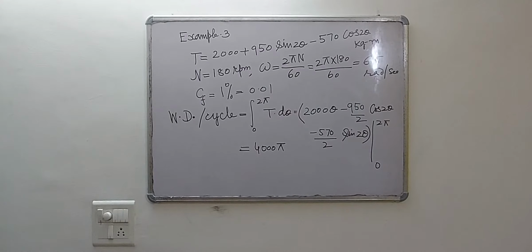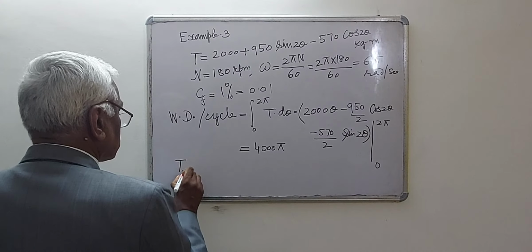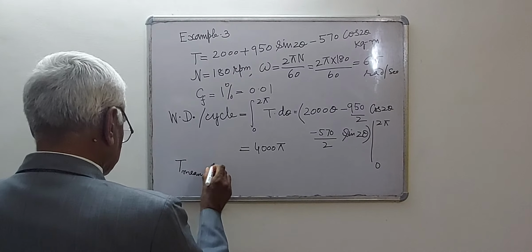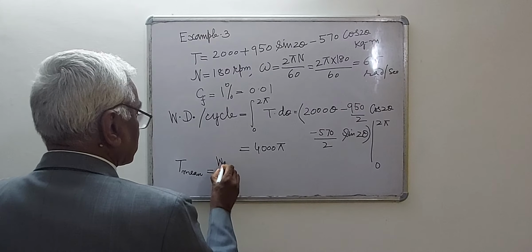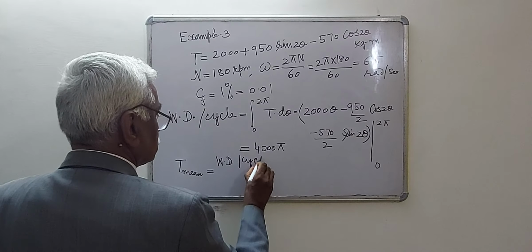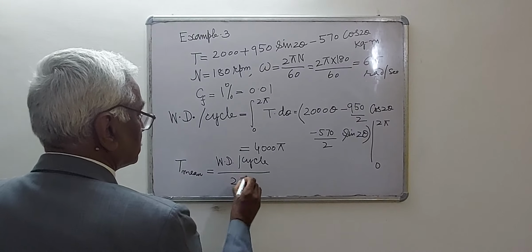The mean resisting torque, as you were told earlier, T mean or Tm, can be written as work done per cycle divided by 2 pi.